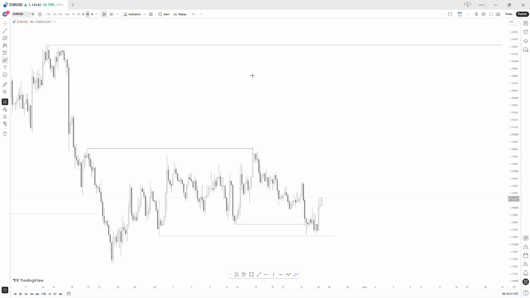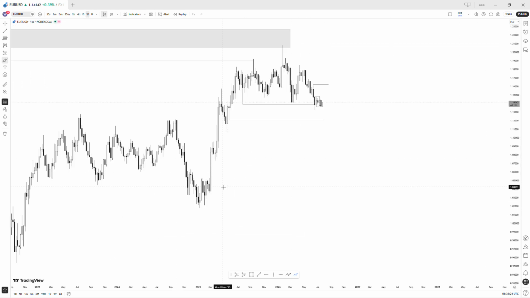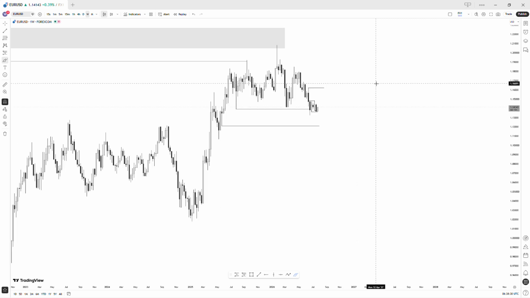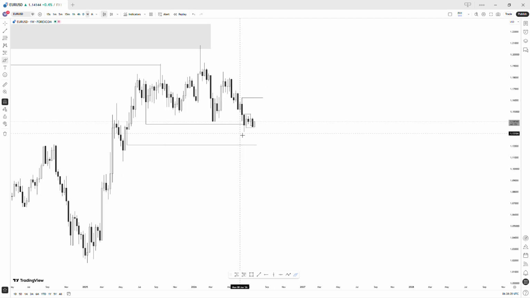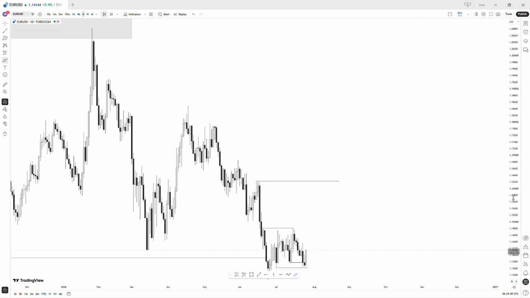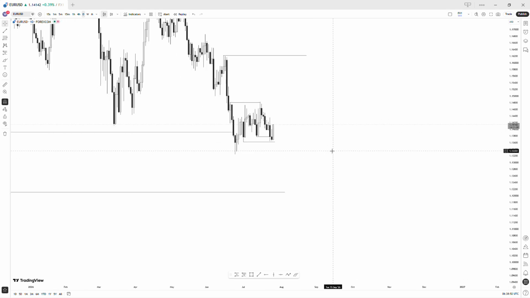On EURUSD, when we move to the weekly time frame, what we can see is that we are respecting the zone to the left, which has caused price to come all the way to this low, and we've taken out this low. From there, after taking out this low, you can see that this price action mitigated this zone to the left, which caused price to move all the way to the highs and causes break of structure. So from that break of structure, what we can frame out of this price action is a sell-off, which has trapped buyers and induced sellers.